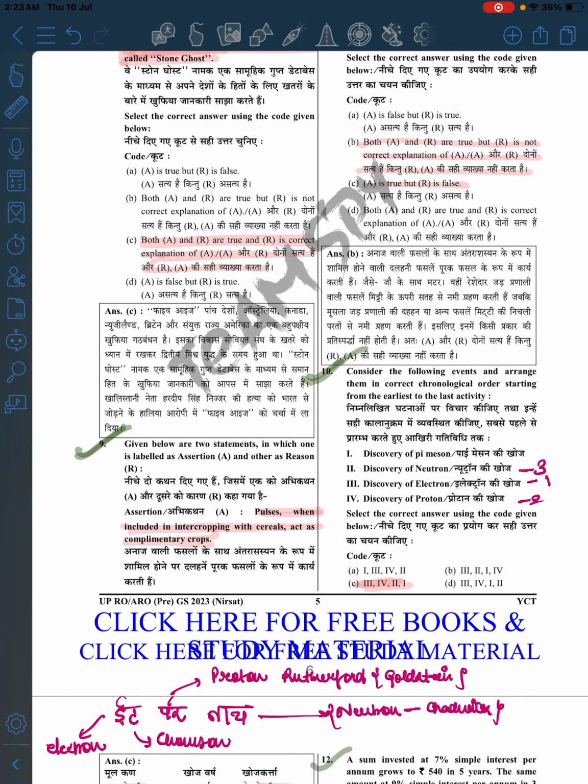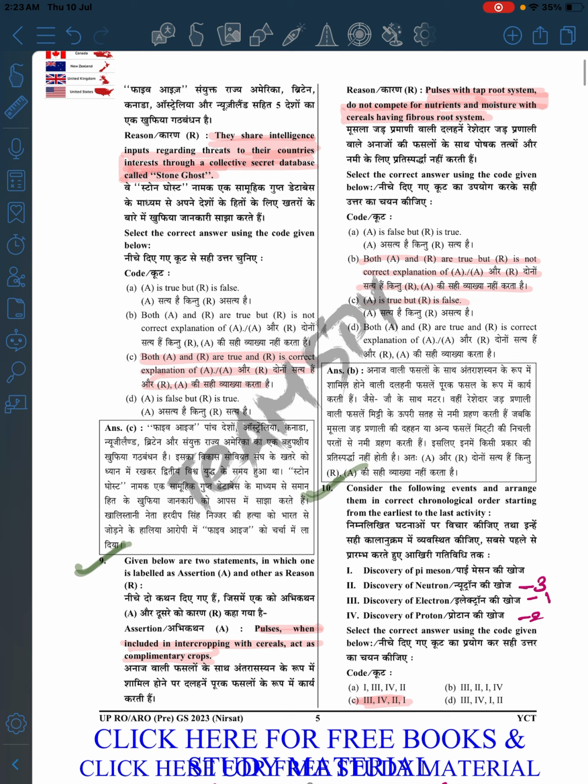Now, pulses included in the intergrowing, which act as a complementary growth. I think it is correct. Pulses with taproot do not compete for nutrient and moisture with cereals having fibrous system. So it is also correct only, right? It is correct. Now moving to the next one.